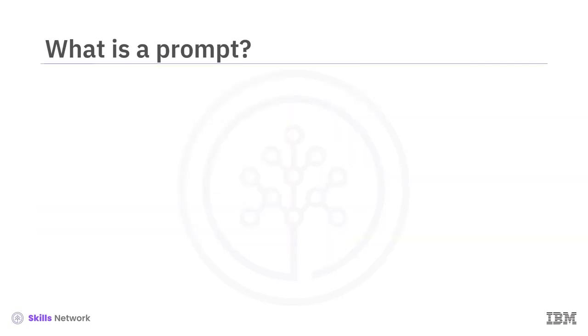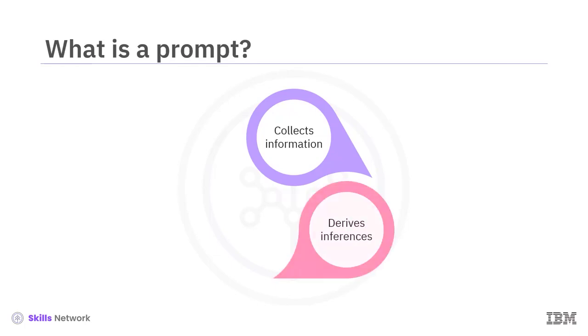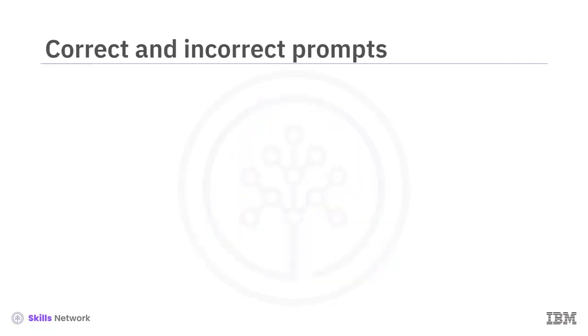the model. Based on these natural language requests submitted as prompts, generative AI models collect information, derive inferences, and provide creative solutions. These instructions help the model produce relevant and logical responses or output based on provided inputs. Let's look at some more examples to help us understand this better.